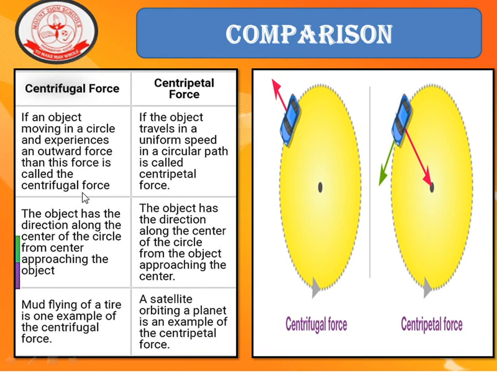If the object travels at a uniform speed in a circular path, it is called centripetal force. அதாவது centripetal force தமிழ்ல மைய நோக்கு விசைன்னு சொல்லுவாங்க. அதே சமயம் centrifugal வெளியில பிடிச்சி இருக்கிற மாதிரியான ஒரு விசையை நம்ம உணரலாம். Under centrifugal force the object has the direction along the center of the circle from center approaching the object, but under centripetal force the object has the direction along the center of the circle from the object approaching the center.